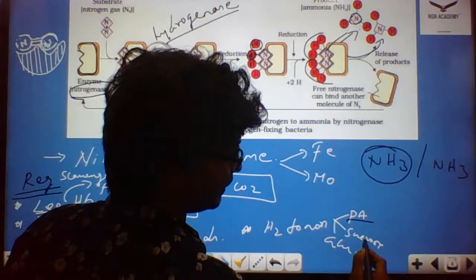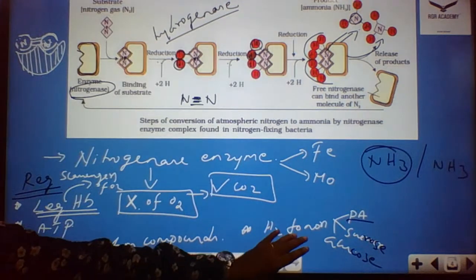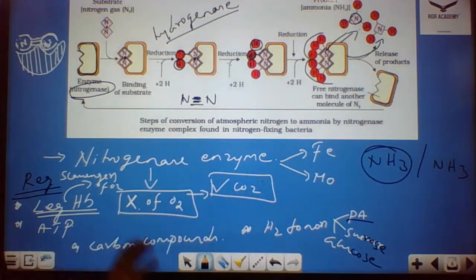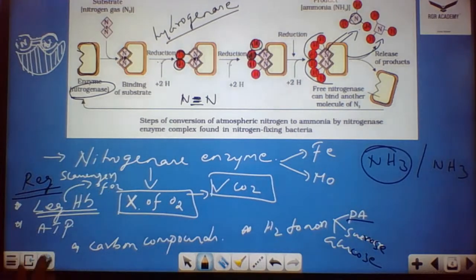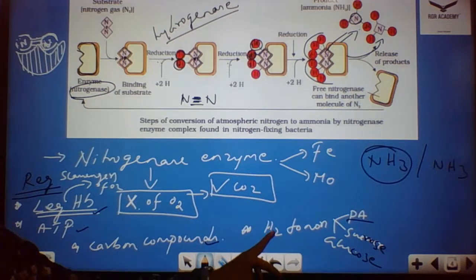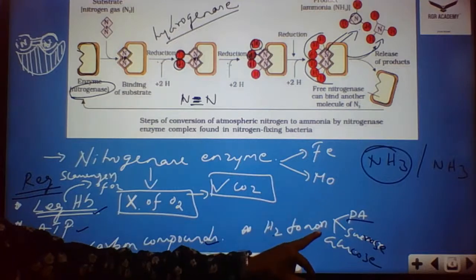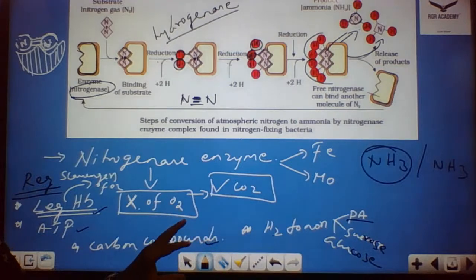Here, pyruvic acid, it may be sucrose or it may be glucose. So these may be hydrogen donors. What are the requirements? These are the things I mentioned, the requirements for the nitrogenase: leghemoglobin, ATP, carbon compounds, and then we require hydrogen donors, that is pyruvic acid, sucrose, and glucose. So these are the things which are required for this.